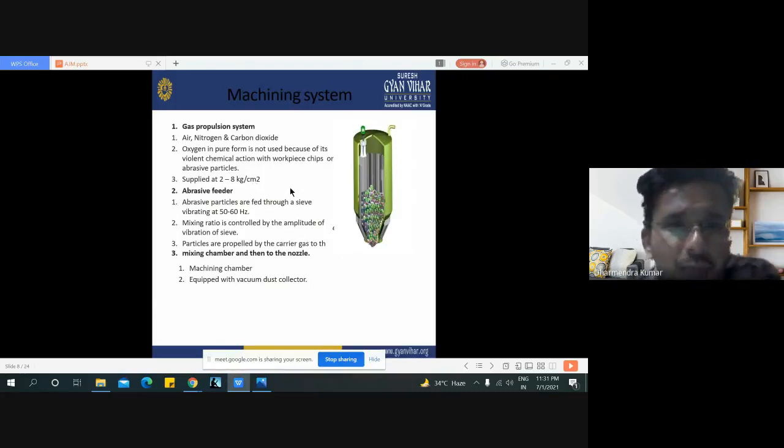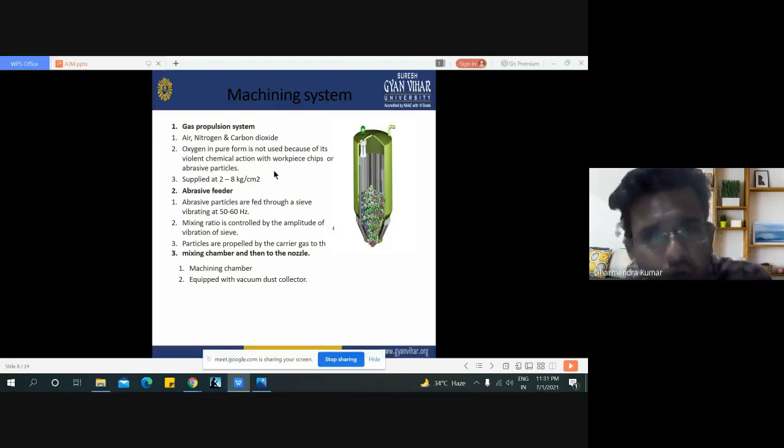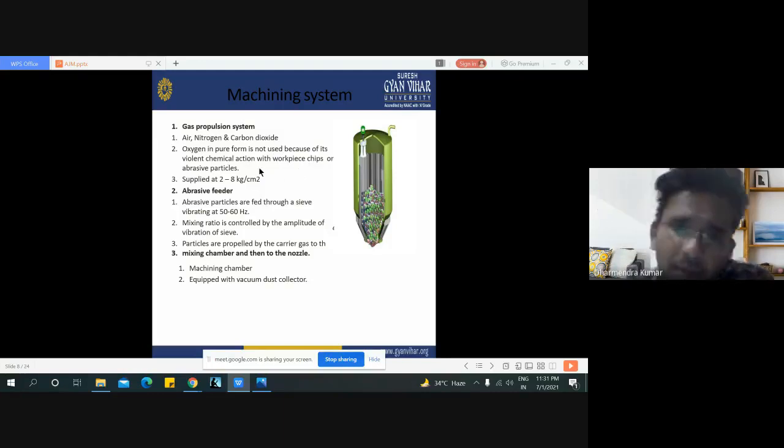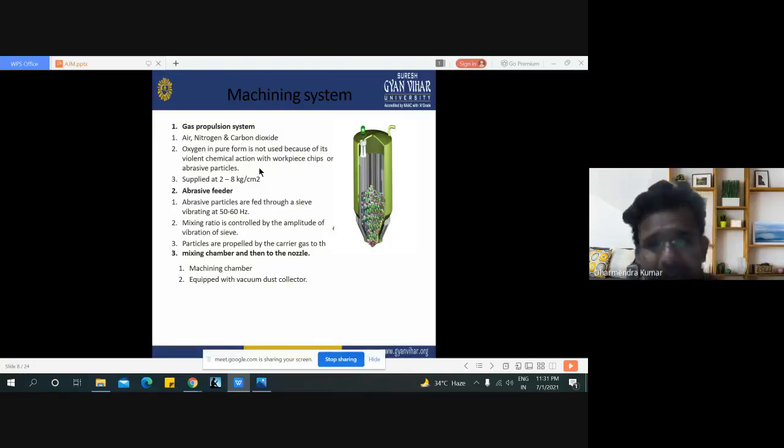First is the gas propulsion system. We use air, nitrogen, and carbon dioxide. Oxygen in pure form is not used because of its violent chemical action with the workpiece chips or abrasive particles. It can damage our workpiece or our abrasive particles.